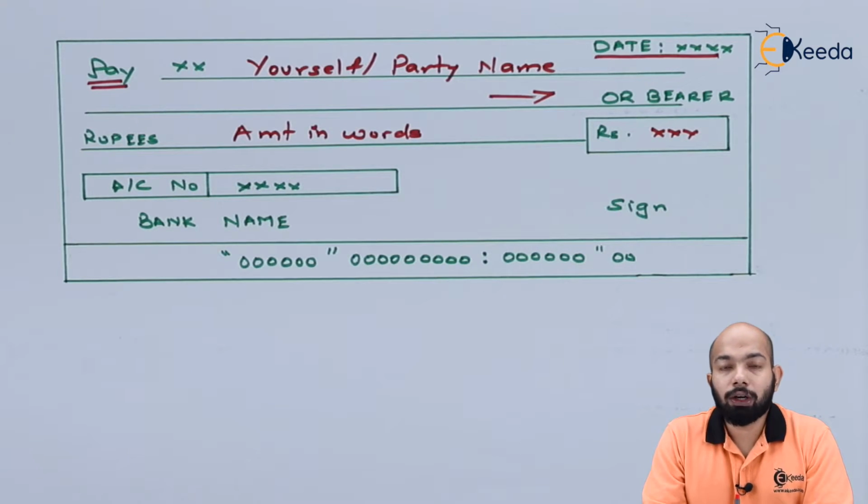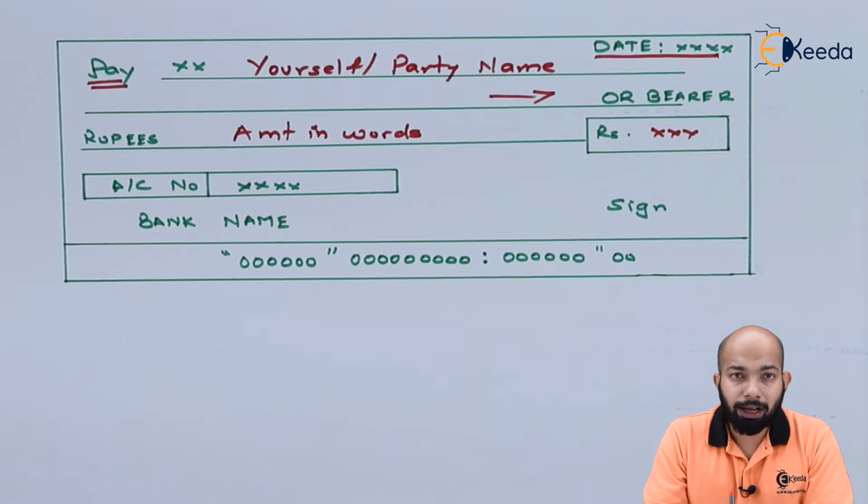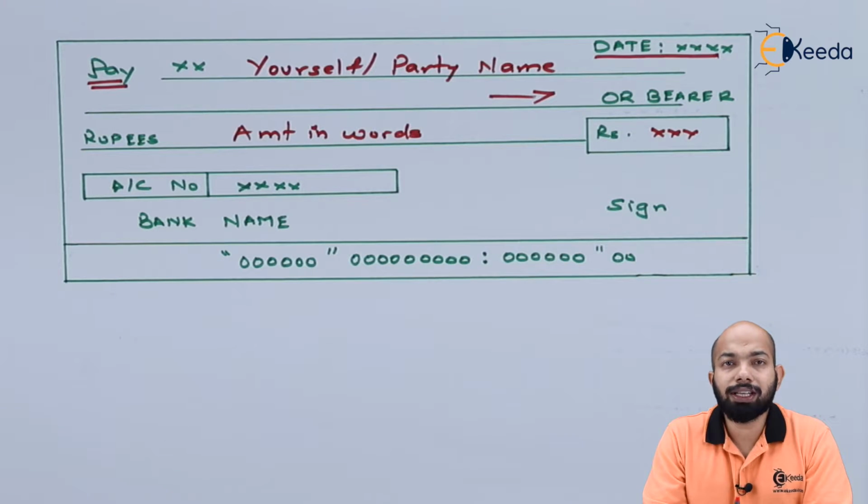So if you're withdrawing 10,000 from your bank account, you have to mention 10,000 in words there, and on the right hand side, you have to mention the figure 10,000.